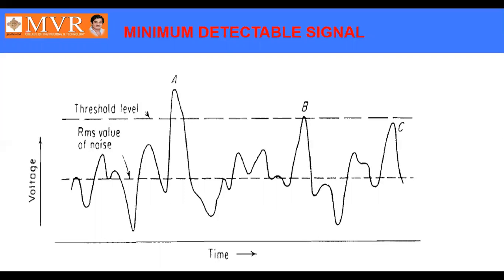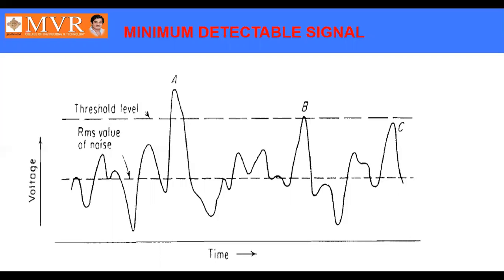So the main disadvantage is the threshold should not be high, and the threshold should not be low. While you are designing a threshold level, it should be a compromise between high and low. If the threshold level is very high, we can miss the target. If the threshold level is very low, the noise may be taken as a target.